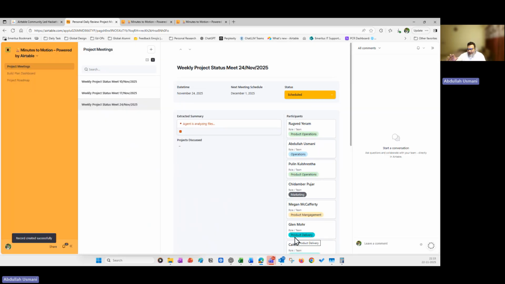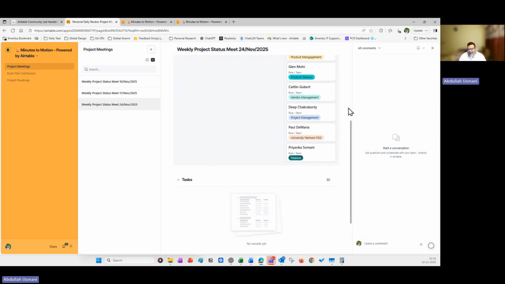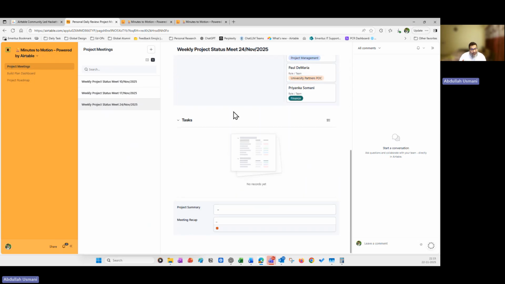Now, as you can see, the rest of the details are fairly easy to understand. Date and time, what is the current schedule? We are still discussing it. After the meeting, an extracted summary will be created here, and just below there is a task field where the tasks will be created automatically using an automation, which I'll show you.